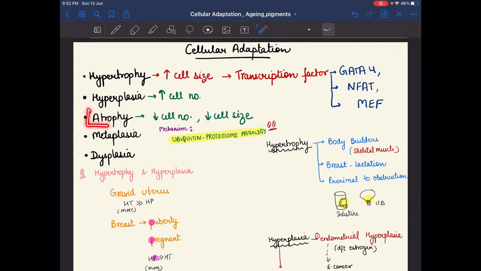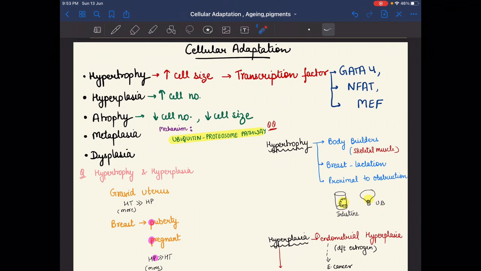As we know about atrophy, if there is any atrophic tissue, then the size of the tissue shrinks, which means the cell size is reduced. So in atrophy, cell size is decreased and also the cell number is decreased. In atrophy, both the cell number and cell size are decreased. And the mechanism of atrophy is the ubiquitin proteasome pathway, which is a very important question that may be asked.